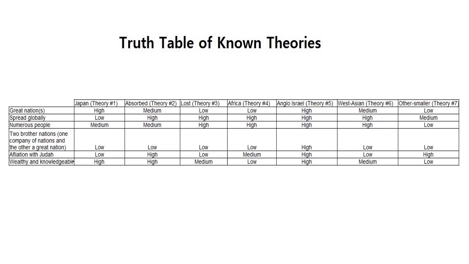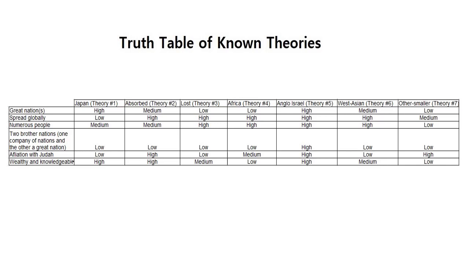So when you look at all the different theories, across Japan, the absorption into the Jewish state, lost totally, the African theory, the Anglo-Israel theory, the Western Asian theory, and other small ones, we rate high, medium, or low: how well do they fulfill these attributes? You can look at the different calculations we gave, and of course those are just opinions, so you can adjust them to your will or not.